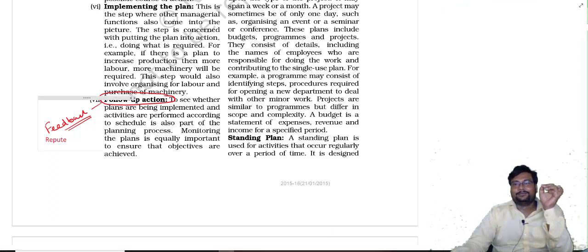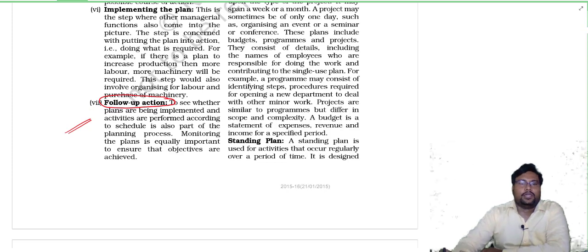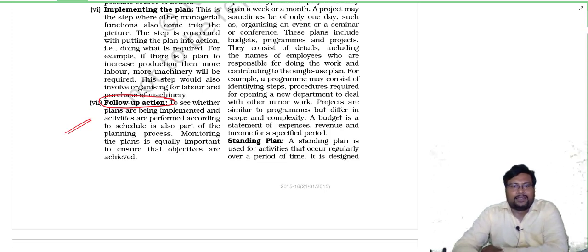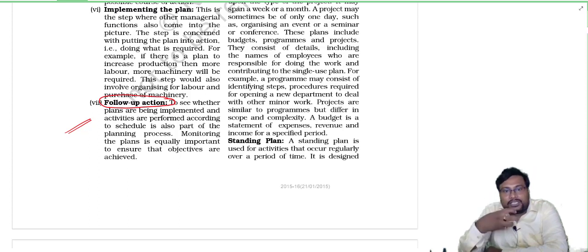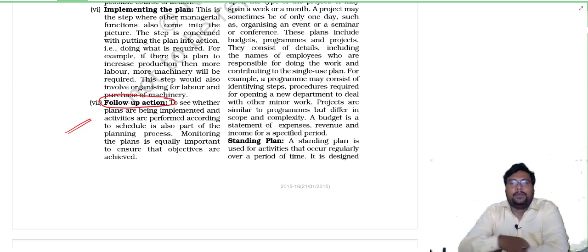Okay? So taking the report back, whether our plan was implemented properly or not, whether any problem is there or not, finding out the problem, monitoring the plan properly, and ensuring that with the help of the proper plan, the objective will be achieved. That is what follow-up action.